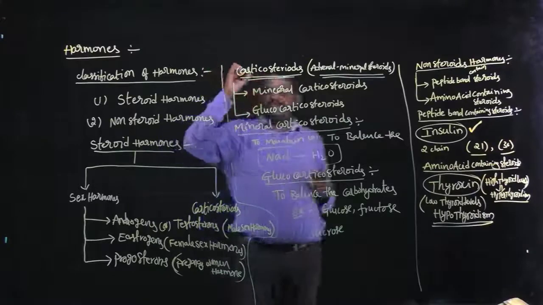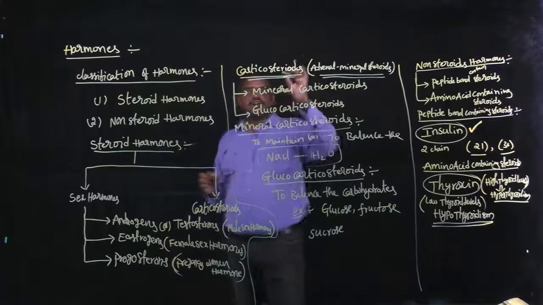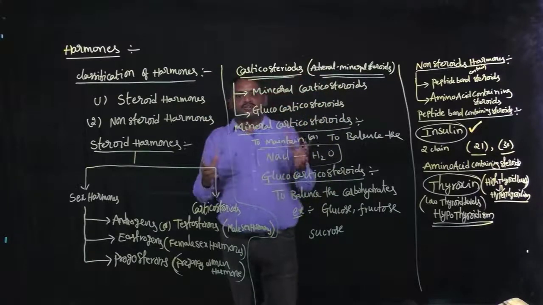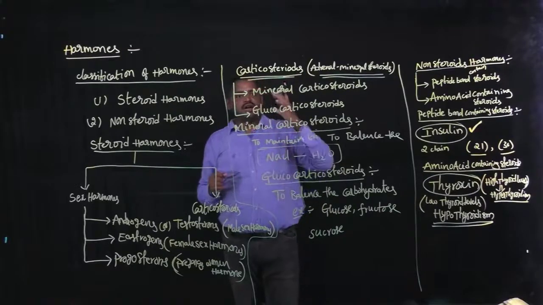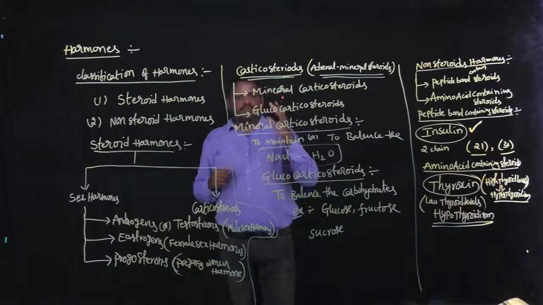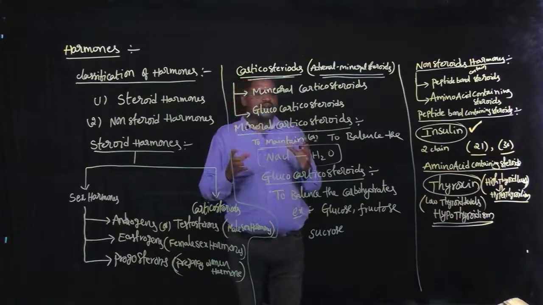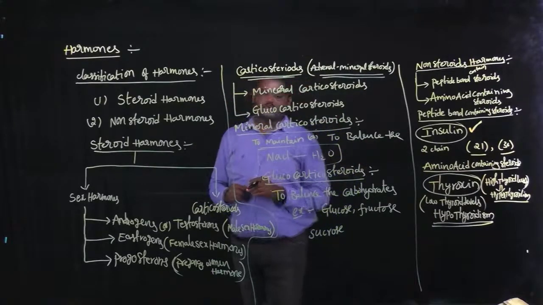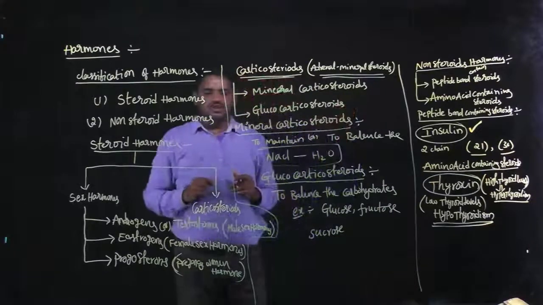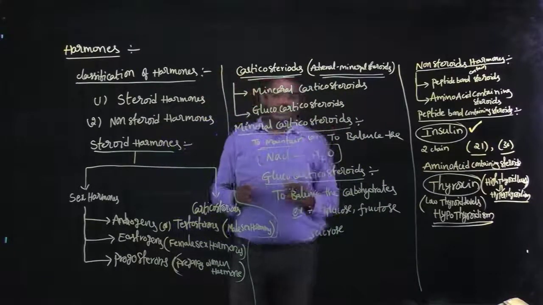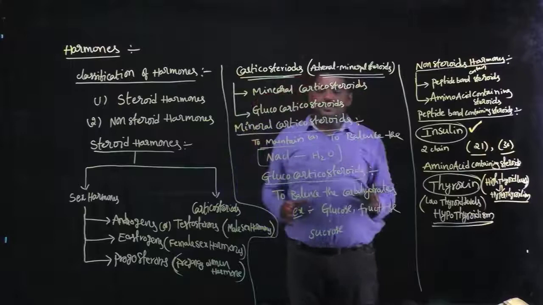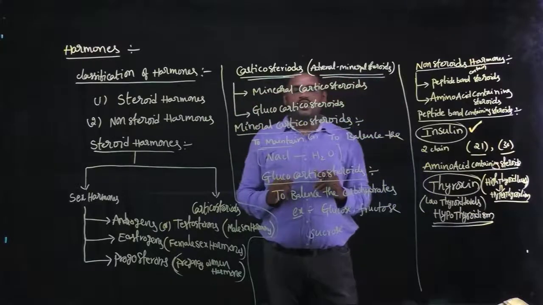The second category of steroid hormone is corticosteroids, or adrenal corticosteroids. These are subdivided into two categories: mineralocorticoids and glucocorticoids. Mineralocorticoids are steroids used to balance salt and water in the human body. That is the importance of mineralocorticoids. Glucocorticoids are steroids used to balance carbohydrates in the human body. That is the importance of glucocorticoids.